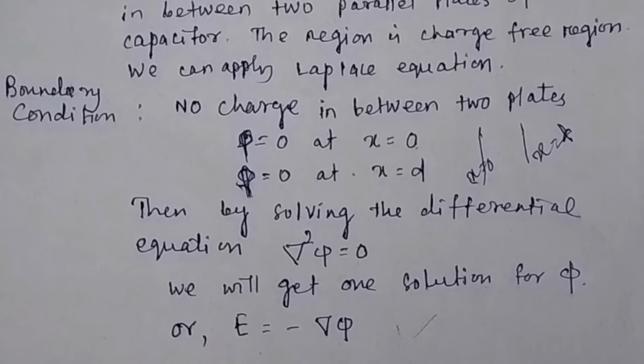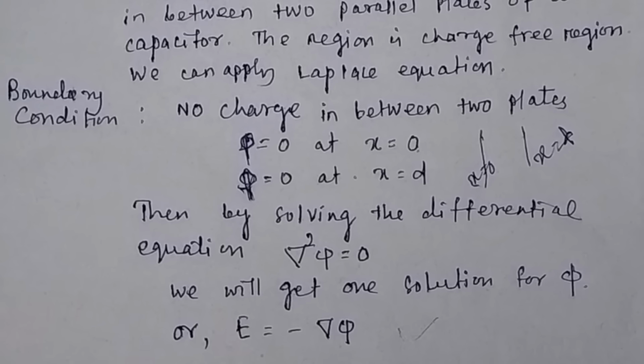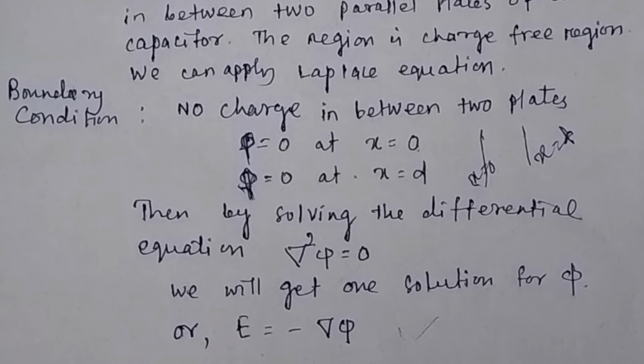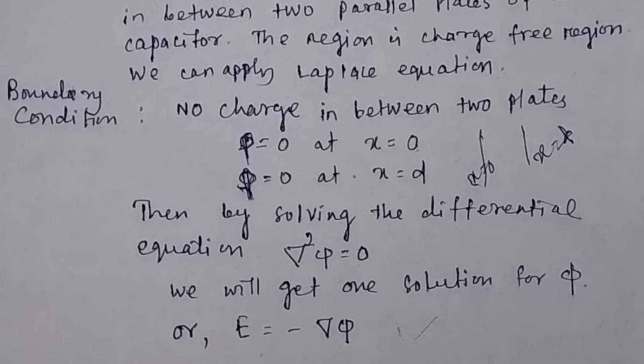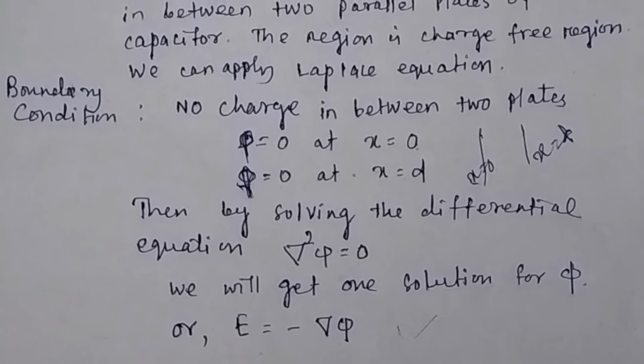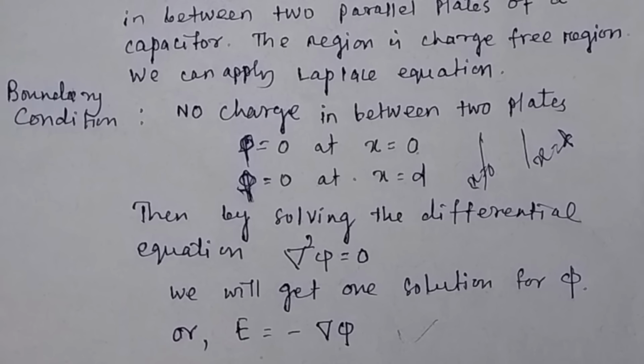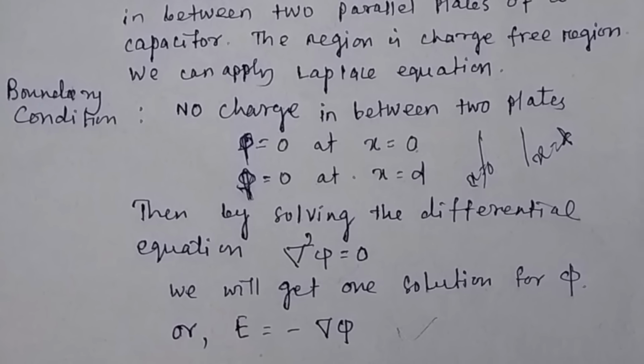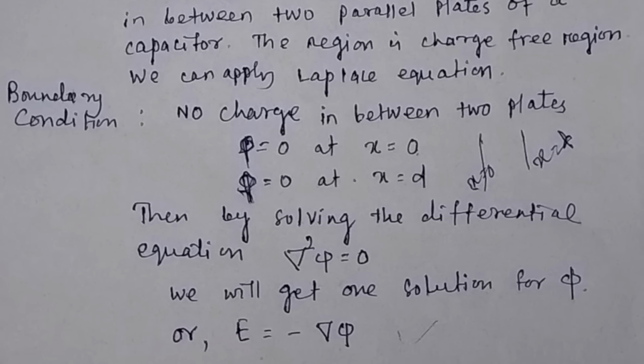So there are two basic significances. One is that in a charge-free region you can apply the Laplace equation to find the electric potential or field. Another is that you can apply the uniqueness theorem to solve boundary value problems, and your Laplace equation can be solved using boundary value problems.